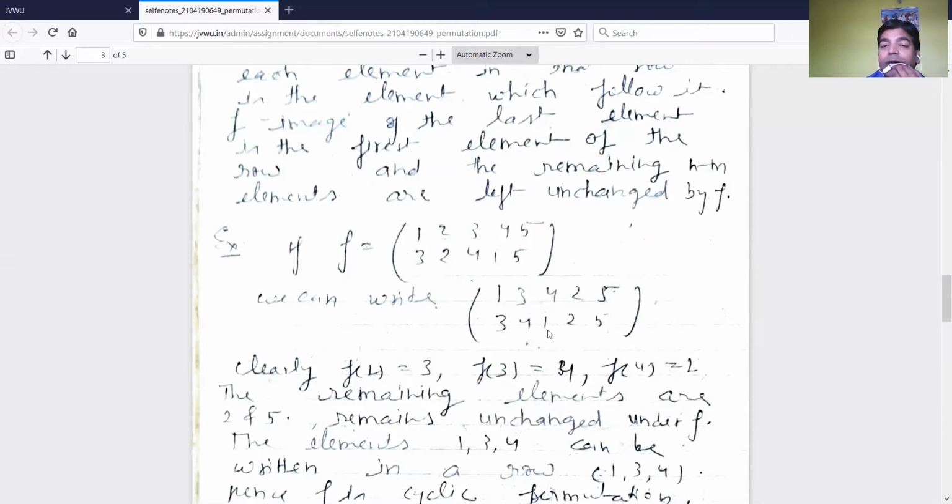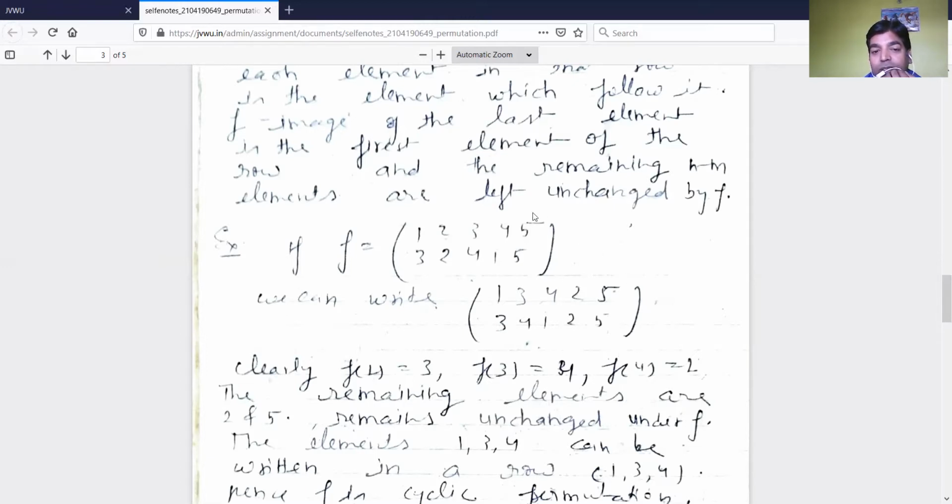It means if we write 1, 3, 4 as a circle, it creates a cycle. Then the value of m is equal to 3. So n is equal to 5 and m is equal to 3, so the remaining elements are 2. We write here 2 is related to 2 and 5 is related to 5.